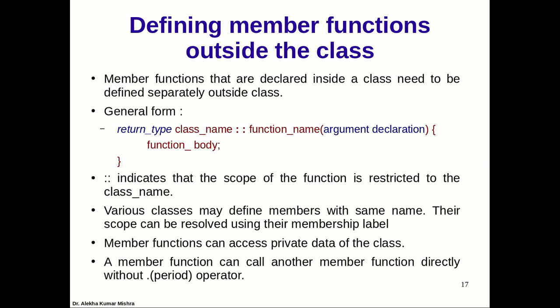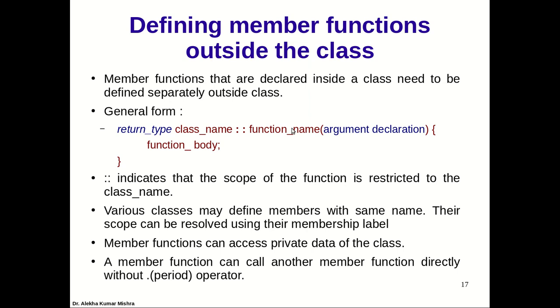Now coming to defining a member function outside the class. As we say, if the functions are lengthy and cannot be defined within one line, we can define them outside the class using this format. The format is already given to you. So return type of the function, then we say which class. The member functions belong to some class, so we mention the scope, that is class name, then scope resolution operator, indicating that this is not global, because generally we define these functions in the global scope.